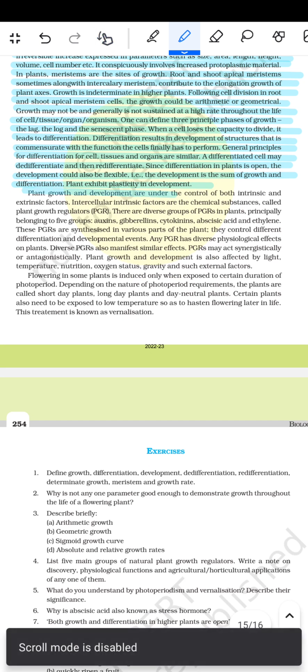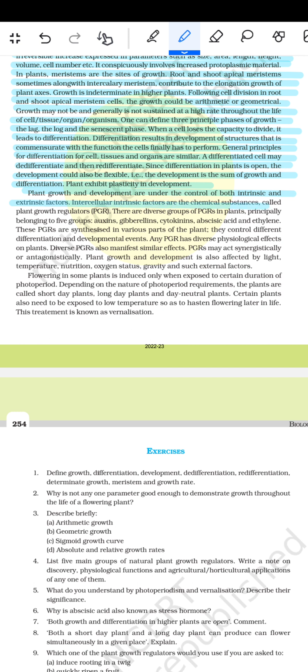Then it says that plant growth and development are under the control of both intrinsic and extrinsic factors. Intercellular intrinsic factors are the chemical substances called plant growth regulators. They are a diverse group of PGRs in the plant, principally belonging to five groups: auxin, gibberellin, cytokinin, abscisic acid, and ethylene. These PGRs are synthesized in various parts of the plant. They control the differentiation and developmental events.